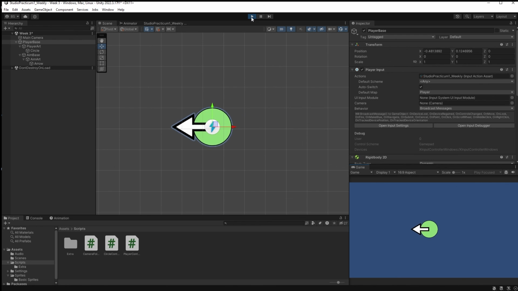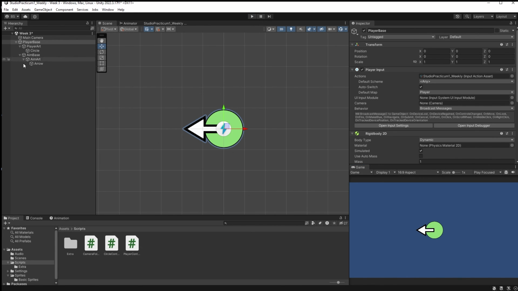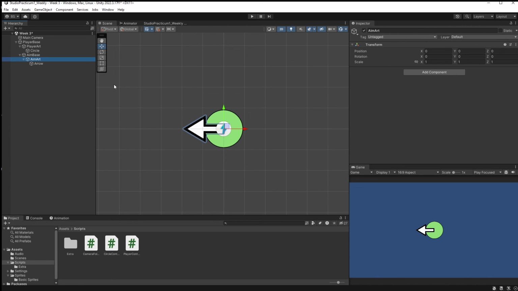Now, if I utilize my right thumbstick, I can now point. Now, it's not pointing in the direction I want it to point. Right now, I've got my thumbstick dragged straight down, and it is pointing to the right. So I know this has not been set up properly. So let's stop this and make a couple of quick adjustments. And this is where our aim art comes into play. In this particular case, my aim art is 90 degrees off. So I can simply make an adjustment to, which value is it? Is it my Z? It is my Z. I should have known that because I just told you that. Let's make this negative 90.